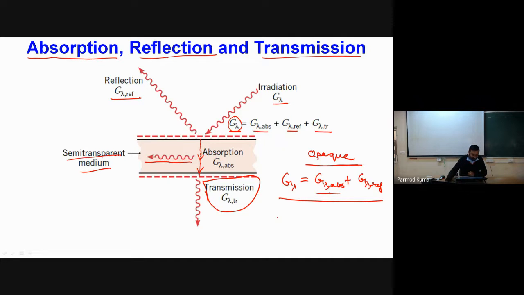Now let us define individually the property absorptivity. We define this with the symbol alpha. So alpha is equal to the amount of irradiation absorbed by the medium divided by the total amount irradiated on the surface.